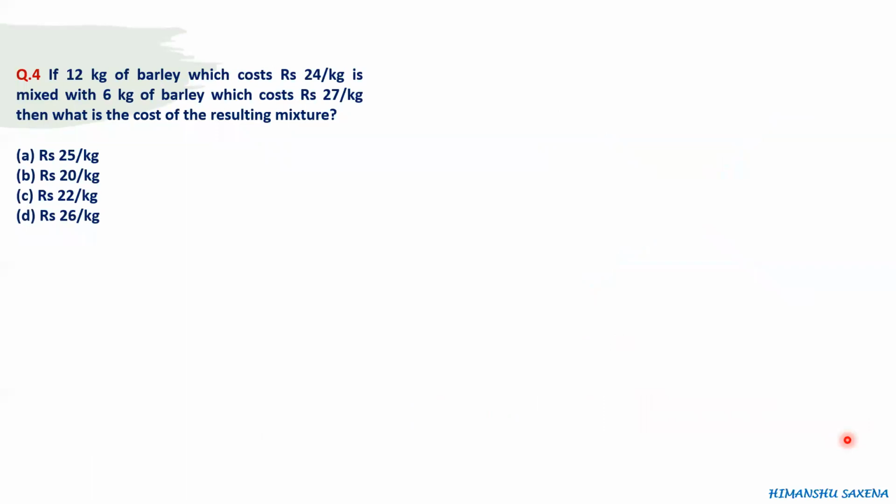So the next question is, if 12 kg of barley which costs 24 rupees per kg is mixed with 6 kg of barley which costs 27 rupees per kg, then what is the cost of the resulting mixture? Now here we have been given the ratio in which two varieties of barley are getting mixed, but what is to be calculated is the cost of the resulting mixture.